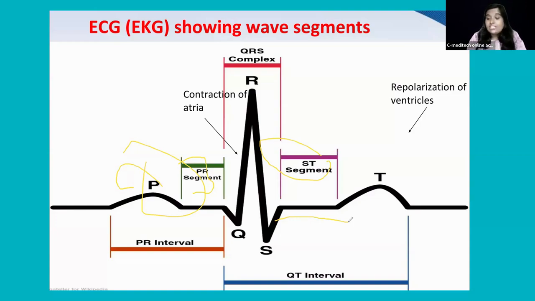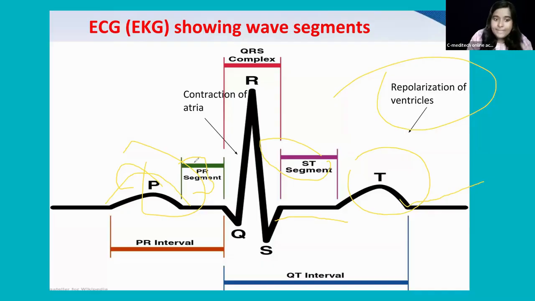Clear? So in the ECG, after the T wave, the ventricles have relaxed. Repolarization has occurred. Repolarization of the ventricles occurs, and then this plain line will come and again it will initiate the next heartbeat. I hope that is understood, right? So in the ECG waves, the P wave is atrial contraction. The PR segment is the atrioventricular node delay.